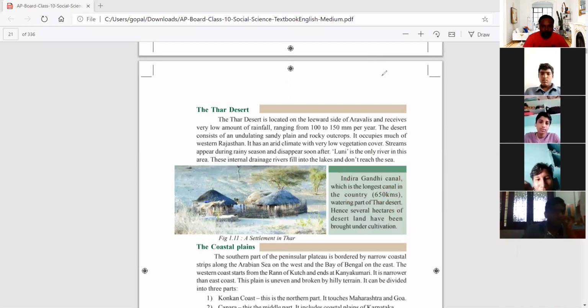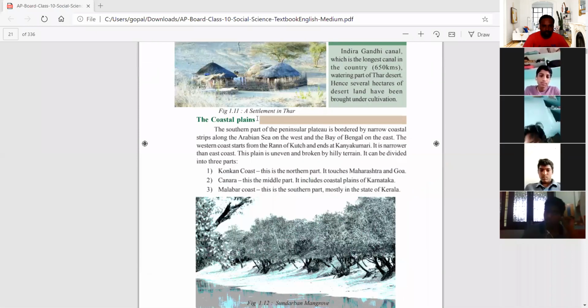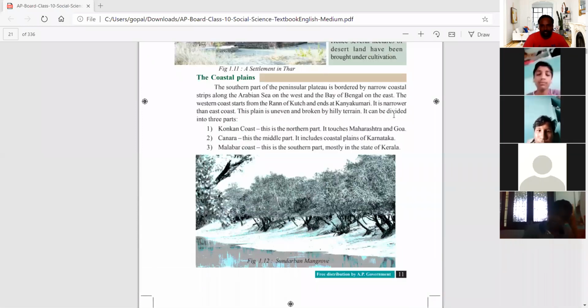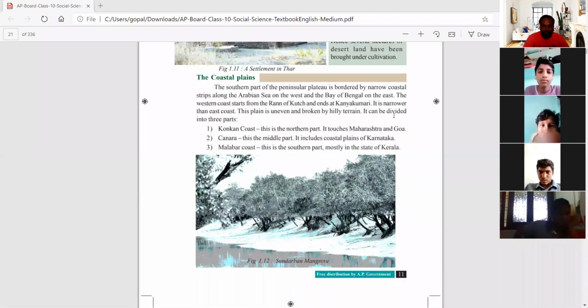Next, we'll see the coastal plains. Next, see here coastal plains. Coastal plains are very important. So coastal plains are divided into three types. One is Konkan coast, next Canara coast, next Malabar coast.